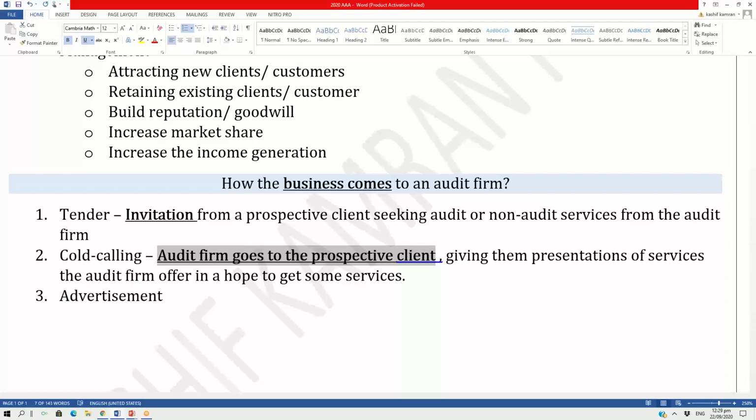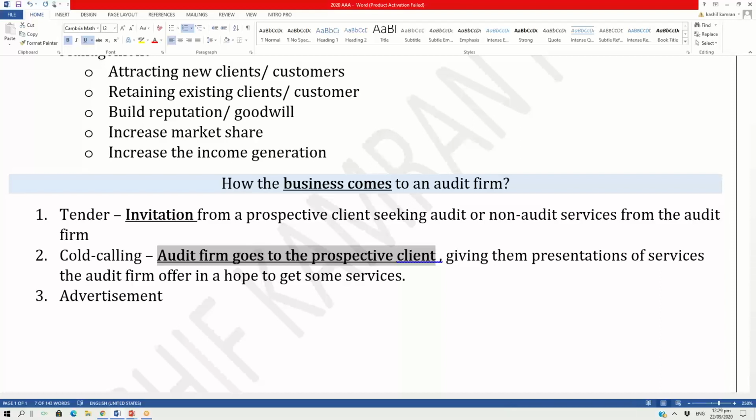So even a student searching for jobs does so in two ways. Either you get an invitation and you apply for it, or you go dropping your CVs or emailing them to several organizations in a hope that one of them will contact you.